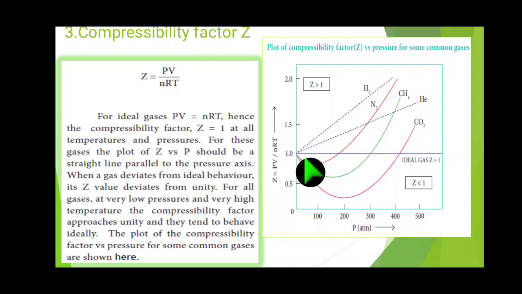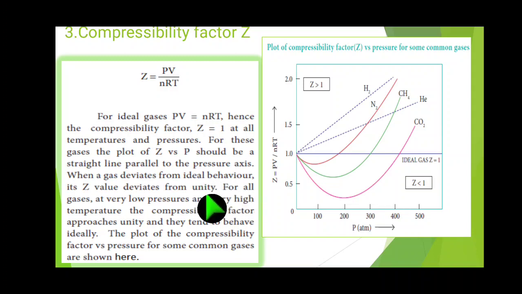Here you can find in the graph, when Z equals 1, a straight line parallel to the x-axis, which represents pressure. Z equal to 1 means an ideal gas. When the gas deviates from the ideal behavior, its Z value deviates from unity. Unity means 1.